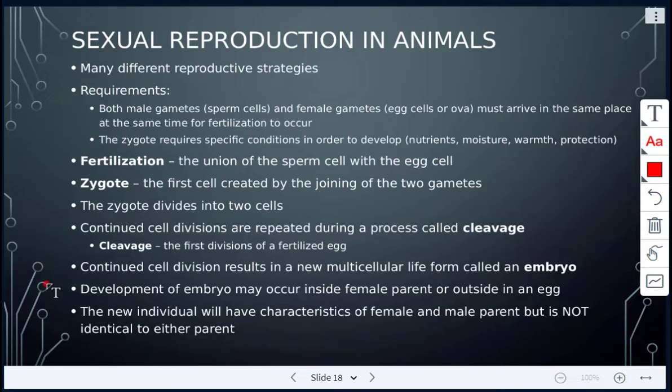That embryo will continue to develop either inside the female parent or outside in an egg. The new offspring, that baby or that individual, will have characteristics of both the female and male parent, but will not be identical to either parent.